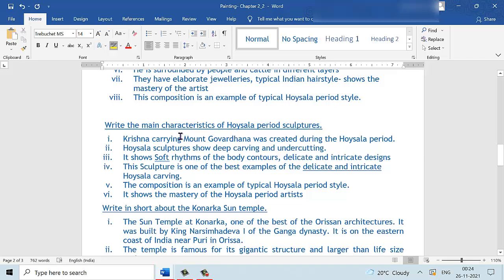The next question is, what are the main characteristics of Hoysala period architecture? Hoysala architecture shows deep carving and undercutting, and one example is what we have just studied, Krishna carrying the Mount Govardhana. It shows soft rhythms of the body contours. It has delicate and intricate designs. The delicate and intricate designs are one of the features of Hoysala carvings, and this sculpture is one of the best examples of the Hoysala period style sculpture.